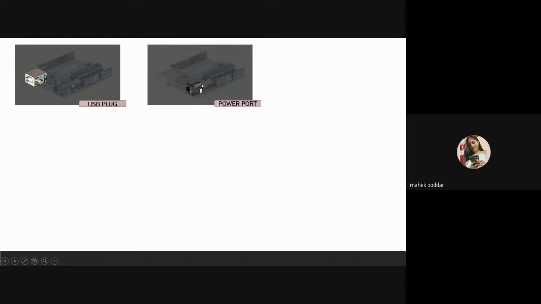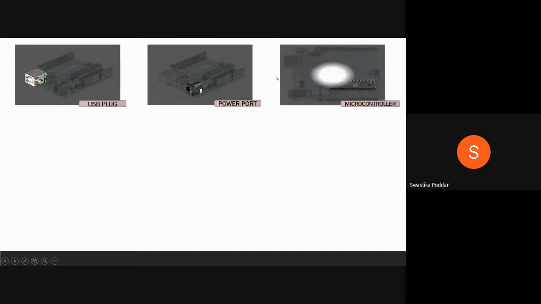The second one is the power port. The Arduino board can be powered through an AC or a DC adapter or a battery. The power source can be controlled by plugging in a 2.1 millimeter, that is for the Arduino Uno board, positive plug into the power jack of the board. We can power the Arduino board both through the USB plug as well as the power port.